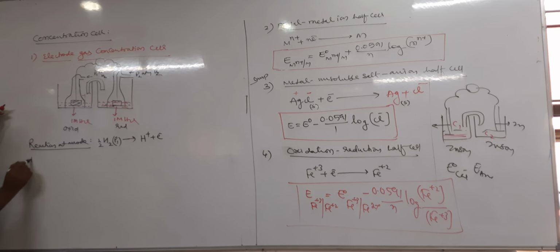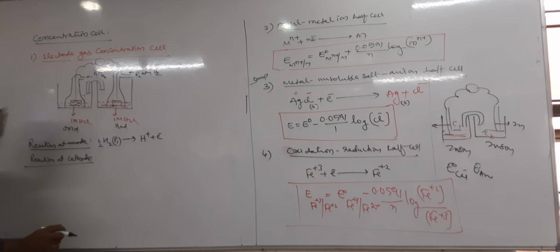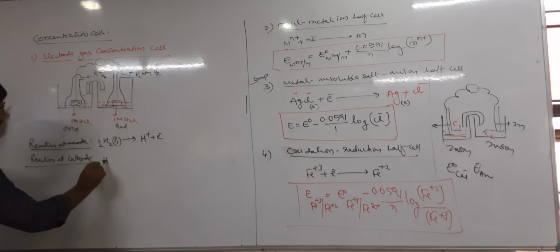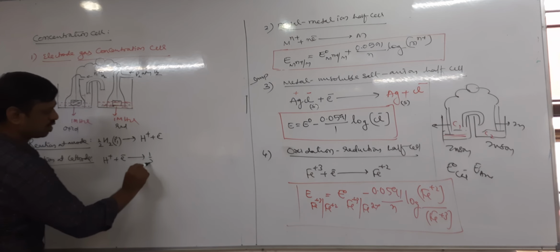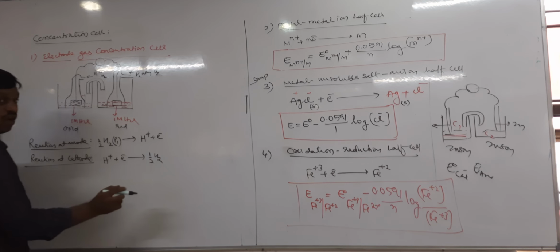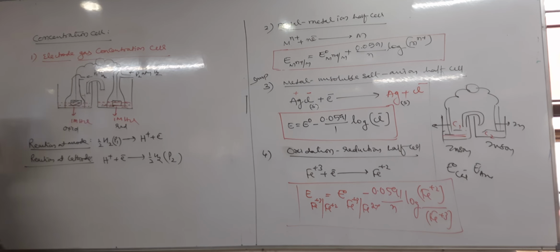Next, reaction at cathode. At cathode reduction takes place. So reduction is H+ and electron gives rise to half H2, but the pressure of half H2 at reduction is P2.